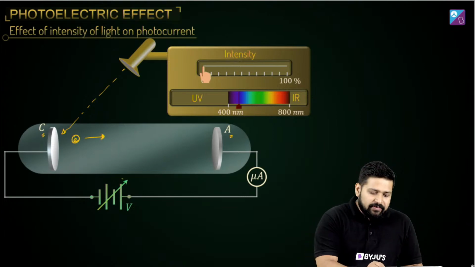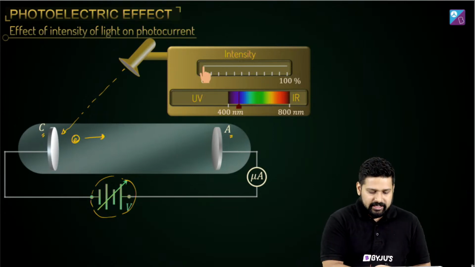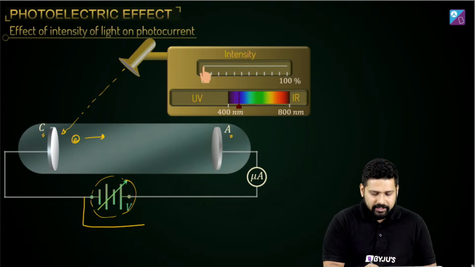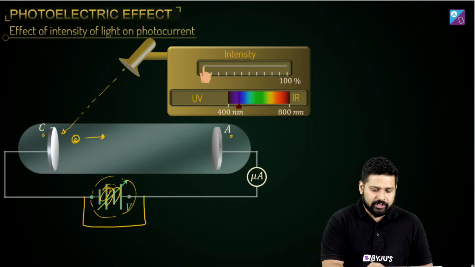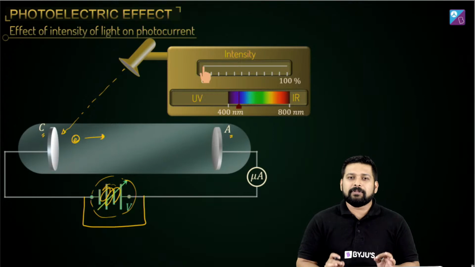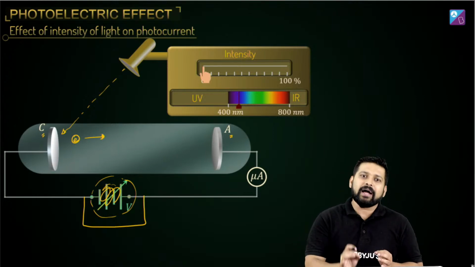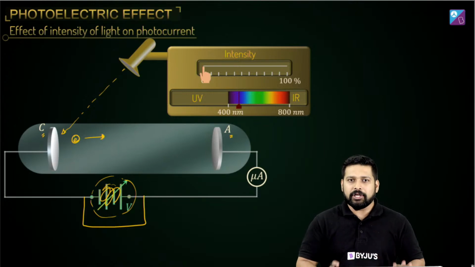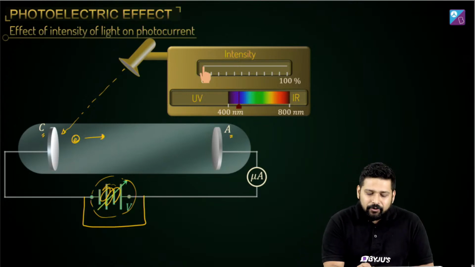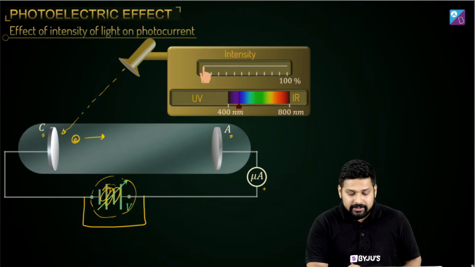Now even if the cell is not there and I just complete the circuit like this, imagine that this is not there initially, still you're going to see, if the light is greater than or equal to a desired frequency, which we are calling the threshold frequency, electrons come over here and you're going to see the current in the circuit.